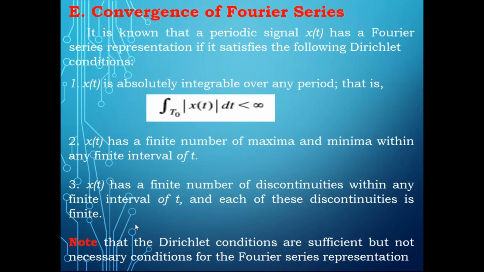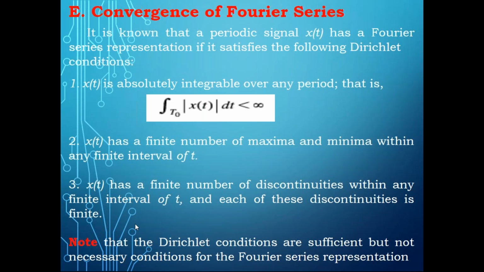Now, note that these three Dirichlet conditions are sufficient, but not necessary conditions for Fourier series representation. Please try to understand. Any function of t satisfying these Dirichlet conditions will have a Fourier series.